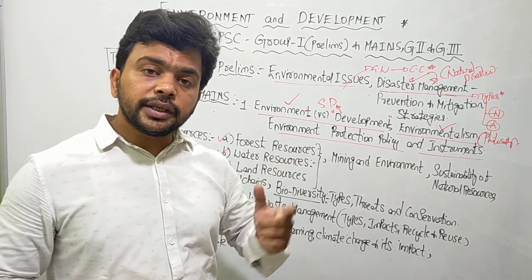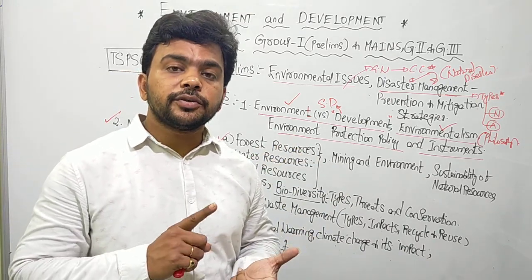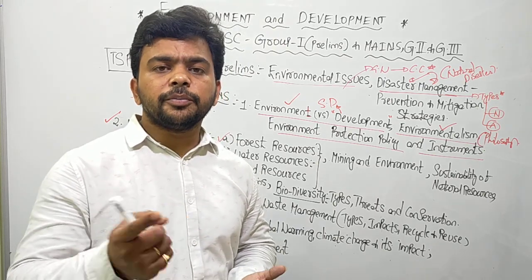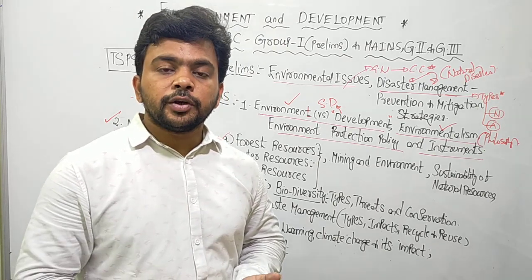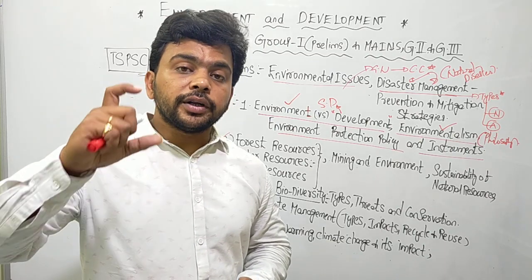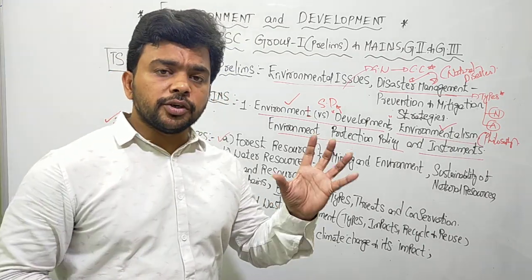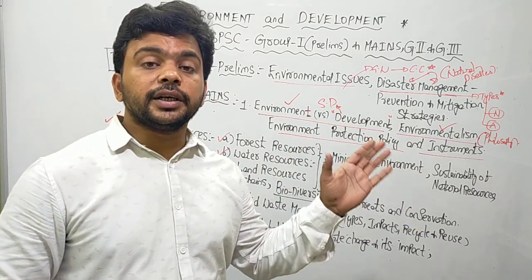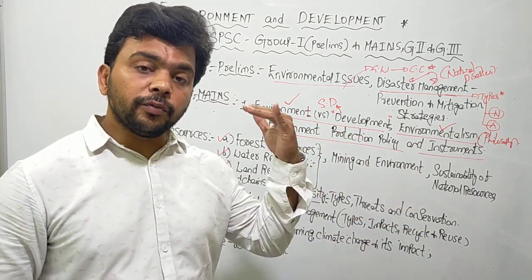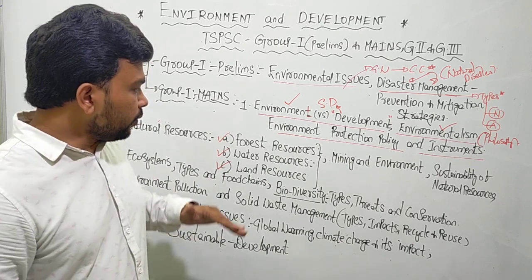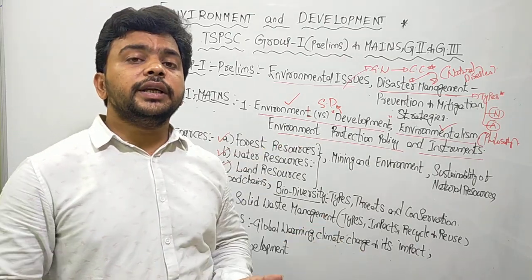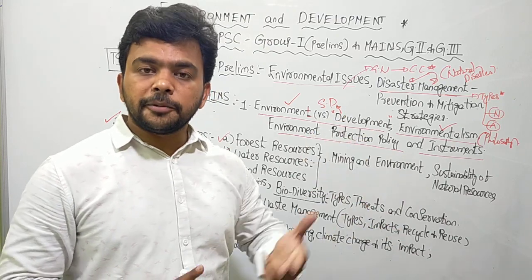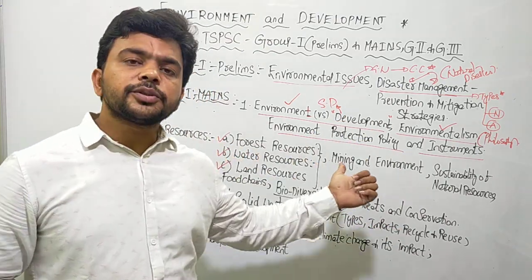Where are the forests located in India? How much percentage of India's geographical area is covered with forest? 21.75 percent. What is the target of forest geographical area to be present in India as per the Paris Agreement? 33 percent. When should we achieve that? What are the various programs? Like we have the Green India Mission. For example, in our state we have Haritha Haram.